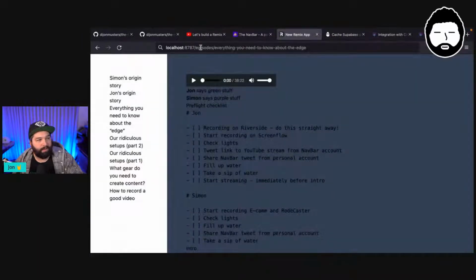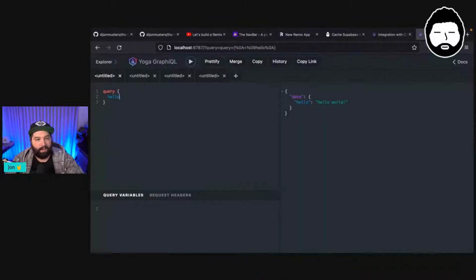So we're going to /episodes / and then the slug for the episode. So it's really easy for us to map this to our cache, and we just know that basically we're setting it up so that every one of these paths has an associated path in our KV store. And we just have this GraphQL layer in the middle, allowing us to kind of filter the bits that we need.